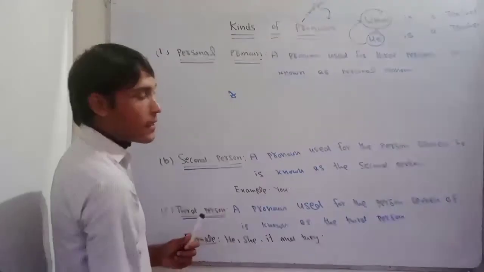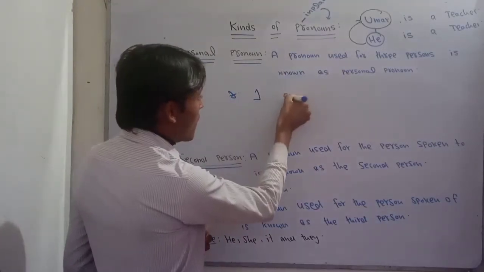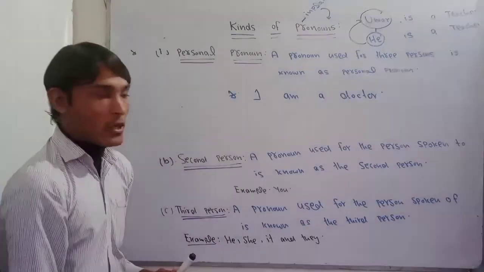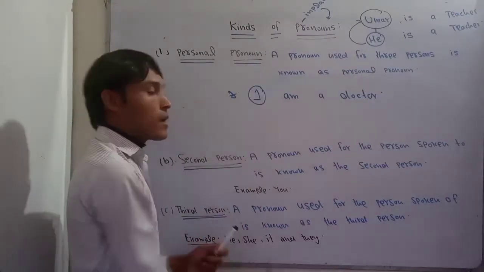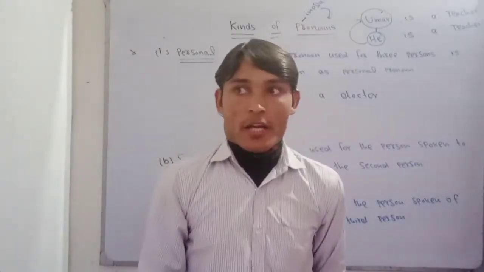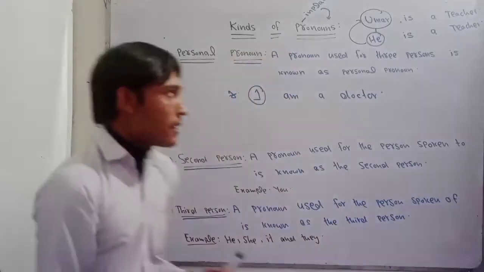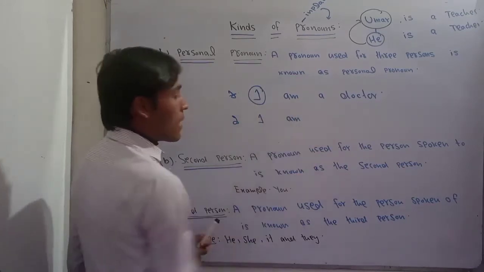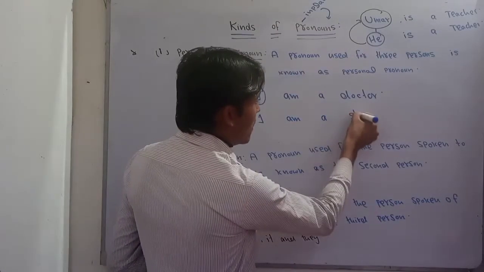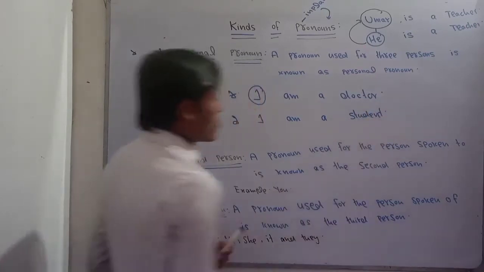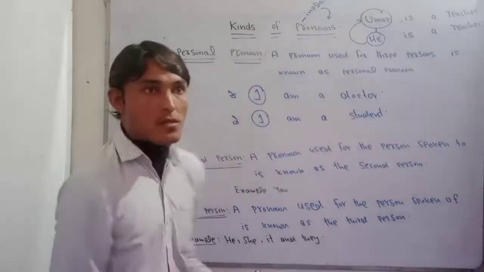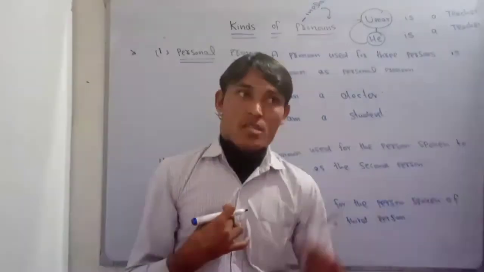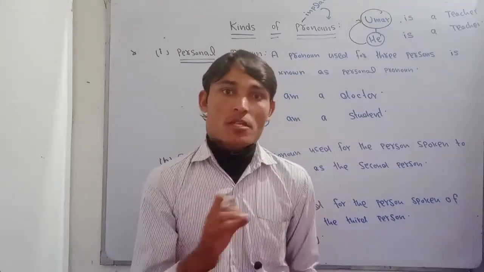For example, I say that I am a doctor. Here, I is a first person pronoun. And if we talk about another example about I, we say that I am a student. So I is the first person. A person who is speaking is called the first person pronoun. So I is first person, and the second one is called we.